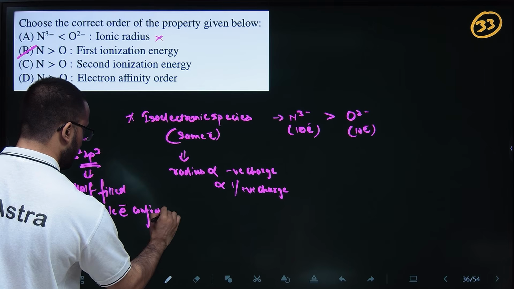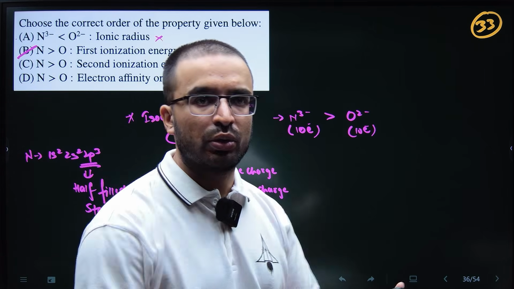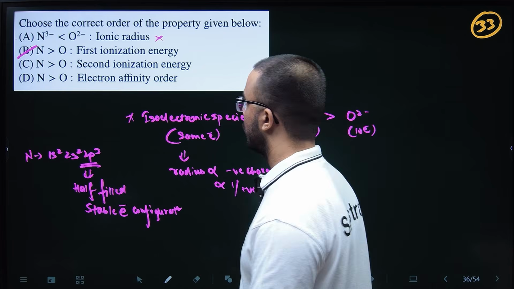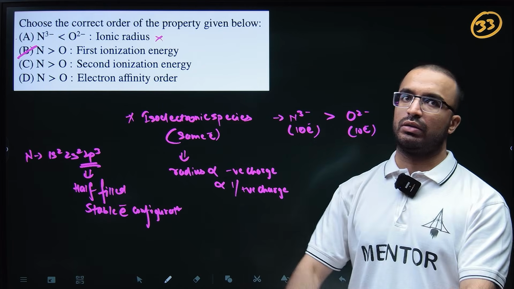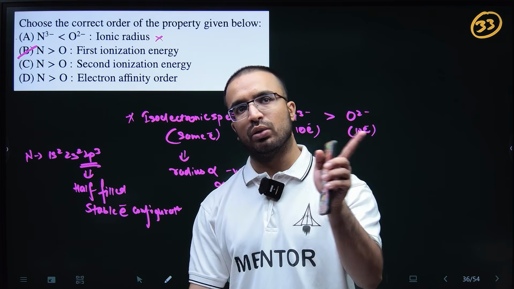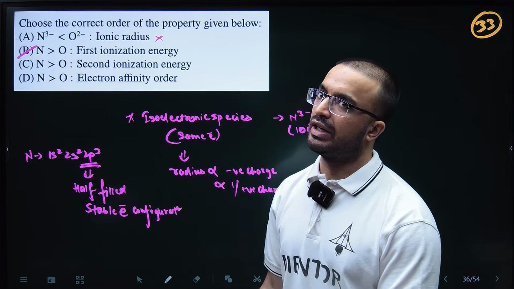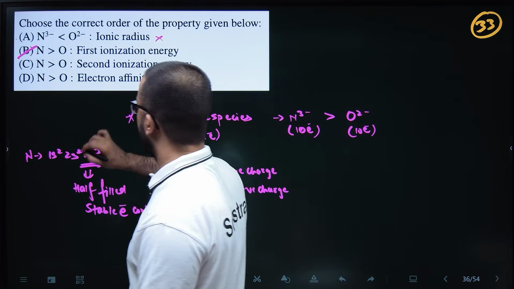Because of this, if you want to remove its outermost electron, you will need to give more energy as compared to oxygen, even though effective nuclear force on oxygen is more, even though electronegativity of oxygen is more. This is the right answer.